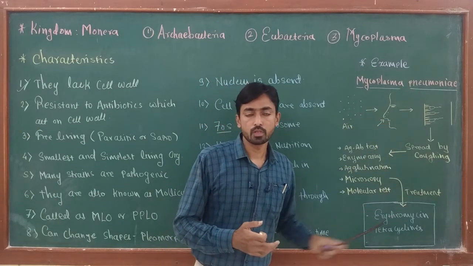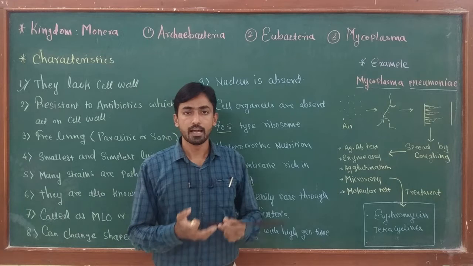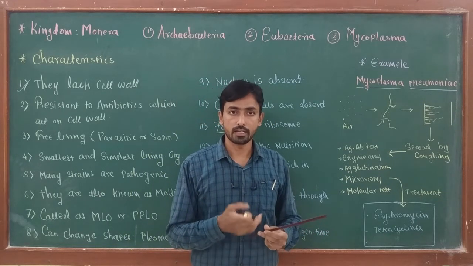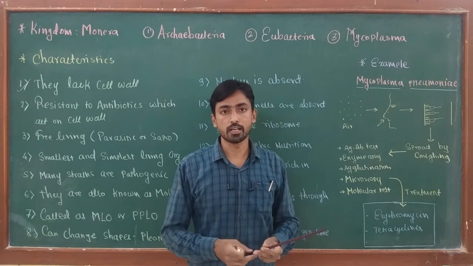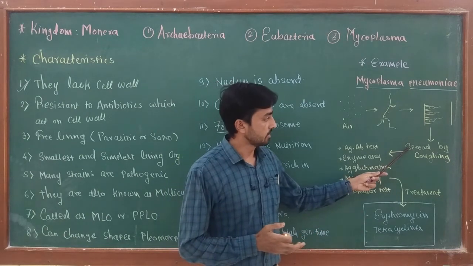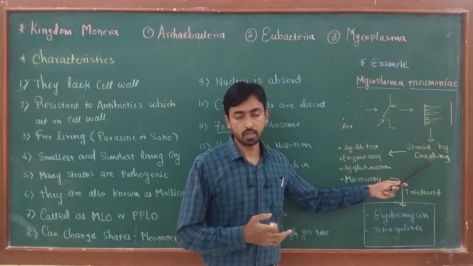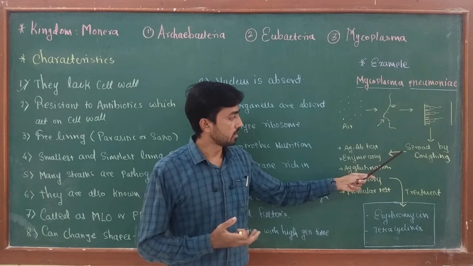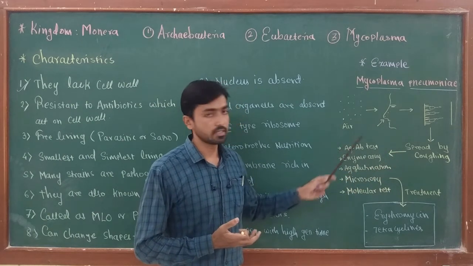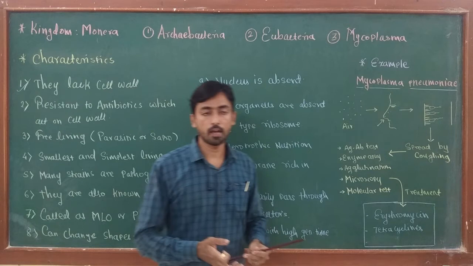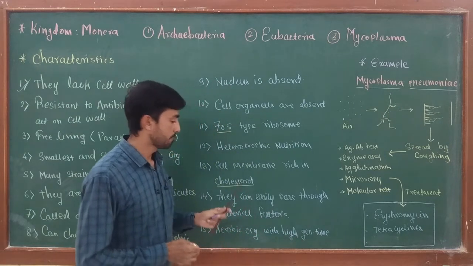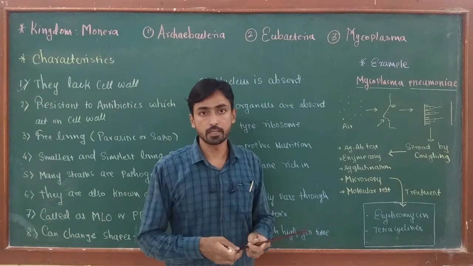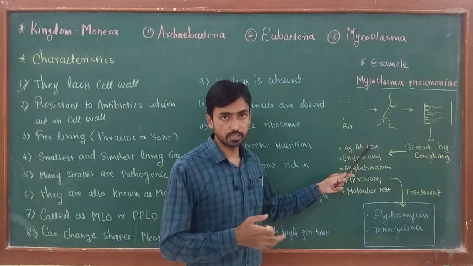The organism induces the disease, and the symptoms are so mild that the person can remain active. So it is called walking pneumonia. The disease is spread by coughing, and the diagnostic test used for the disease is the antigen-antibody test. We know that the organism only has a cell membrane, and the cell membrane has a special type of antigen that can be detected using specific antibodies in an antigen-antibody test in the lab.